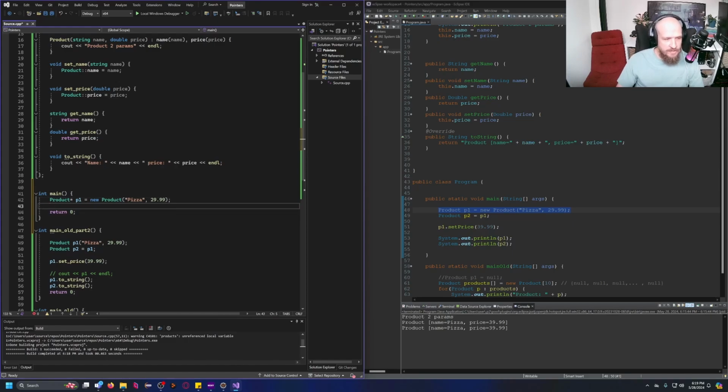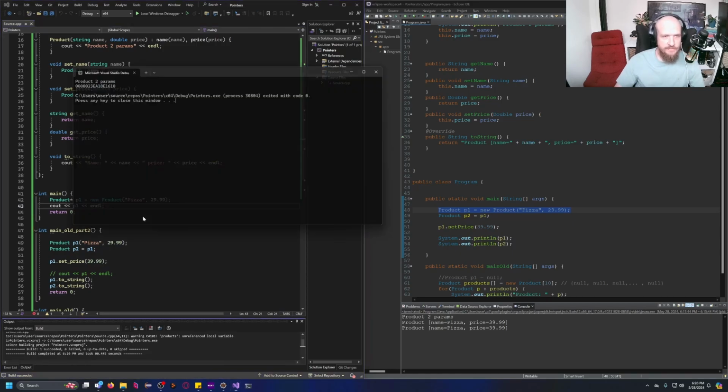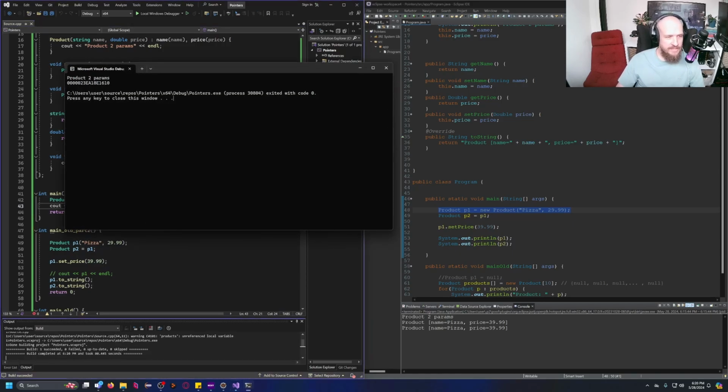Now, remember last time when I tried to do this, C++ kind of got a little bit upset with me. Why did it get upset? Because it said, okay, P1 is not just a string, a double, a char, a float. It's a complex object, right? So when you're trying to display it, what are you actually displaying? In the case of the pointer, if I were to do this, cout P1, see, the problem goes away. Why? Because this variable P1 is not actually a product, it's the address of a product. Check this out. I'm going to run it real quick. See? It displays the address of the product.